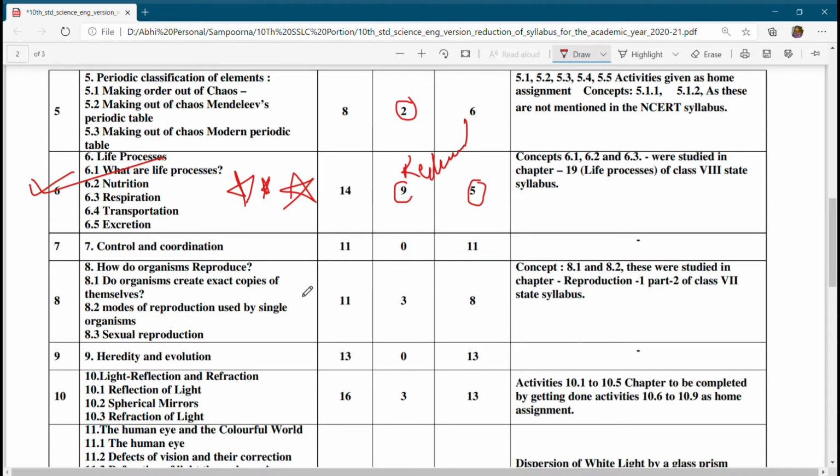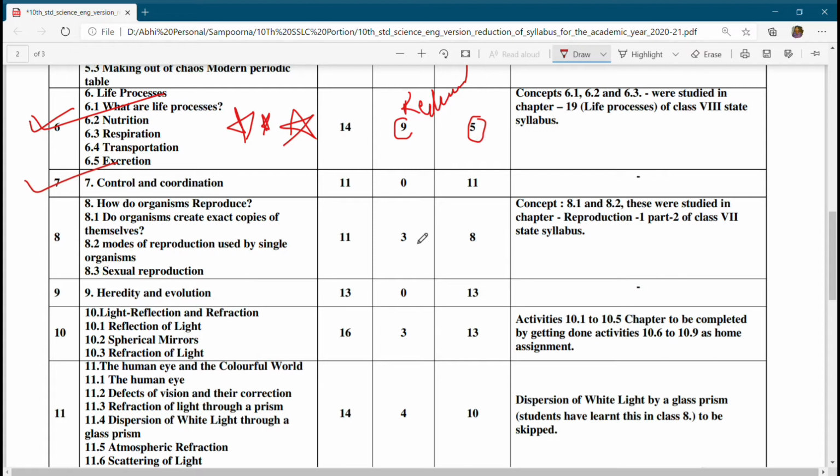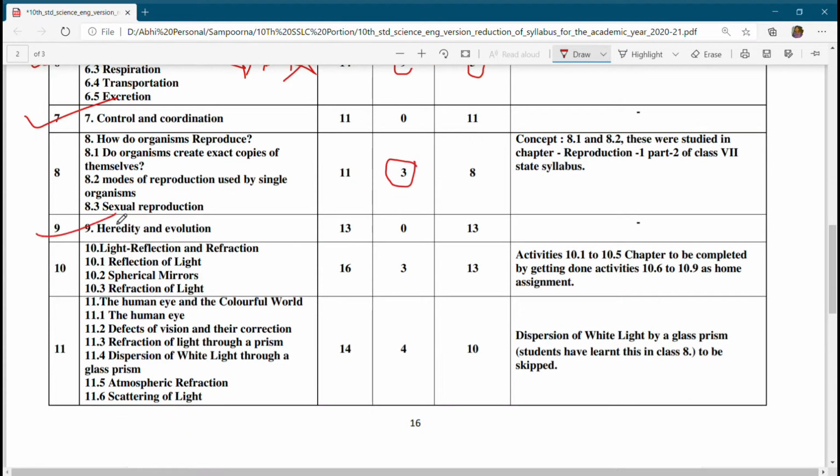Control and coordination, so the entire chapter is there. Yes, we have to study all these things. The board has not reduced the portion there. How do organisms reproduce, 3 hours has been reduced. Hereditary evolution, the entire chapter is there, no deletion.